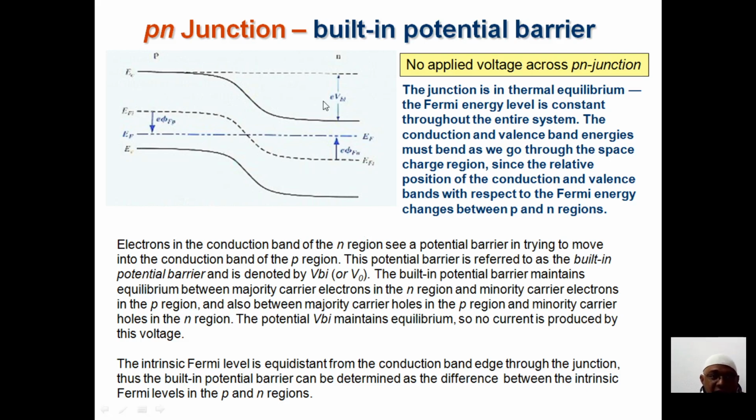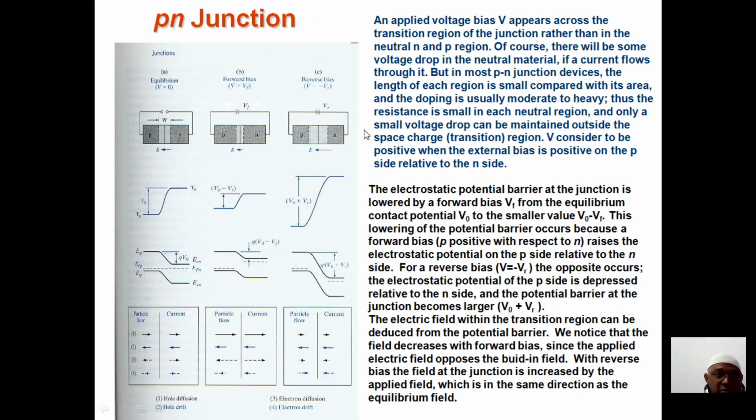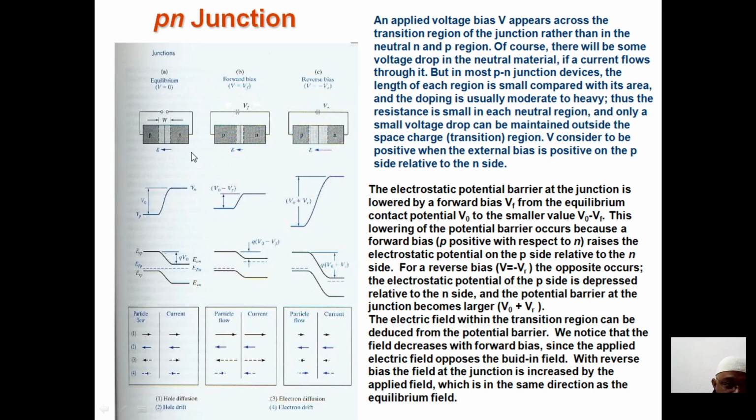So we'll just say that there is no applied voltage across the PN junction. If you don't apply any external voltage to it, we say that particular region is a potential barrier. So we are talking about the equilibrium here. You can see there is no connection here. We are not giving any type of external field or external voltage to it. So what is the next? We'll move to our next aspect now. This is at the equilibrium position, the previous figure whatever we have seen.